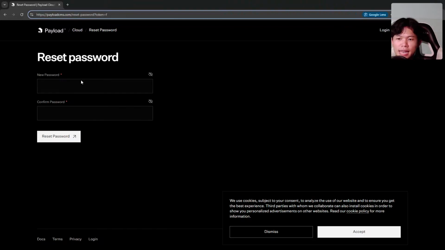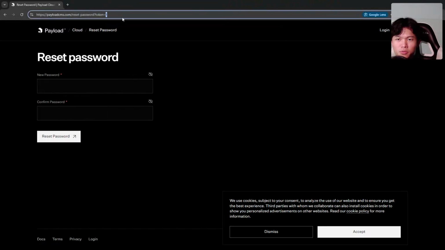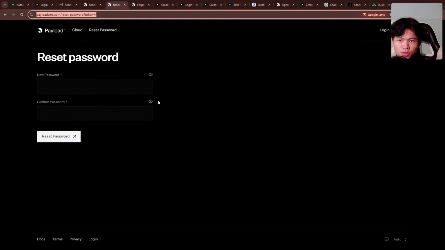Okay, and then I would assume that when we reset the password, they're going to verify the token right here. Okay, this is the flow of Payload right here. It's interesting, but the problem is that this token is in the URL. Is it concerning that we have a plain token in here that is not being used yet?